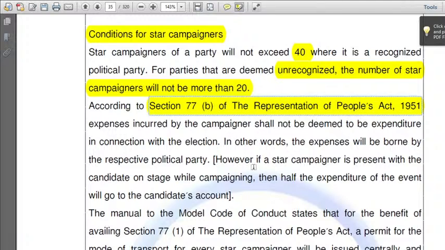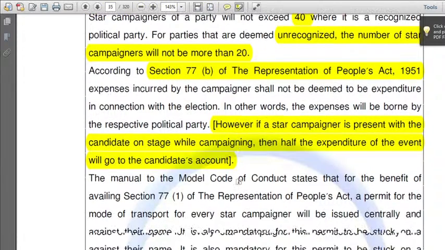See, this is the benefit of star campaigners. Okay. However, if a star campaigner is present with the candidate on stage while campaigning, then half the expenditure of the event will go to the candidate's account. This is the exception. Okay.